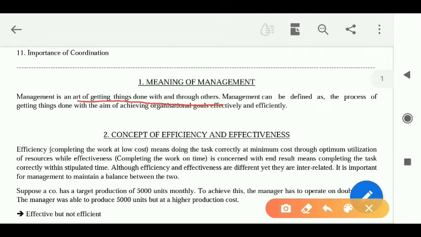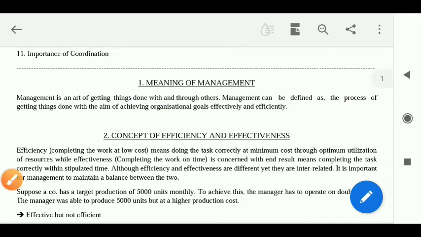Okay? Now see, management can be defined as a process. Why a process? Because actually management is a series of functions. We have lots of functions involved in the process of management. I'll name some, like planning is there, organizing is there, staffing is there, directing and controlling are also there. So these are basically the 5 functions which are involved in management, thereby making management as a process. So let's continue.